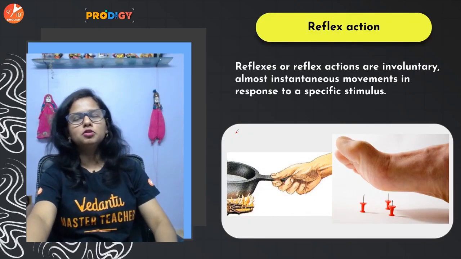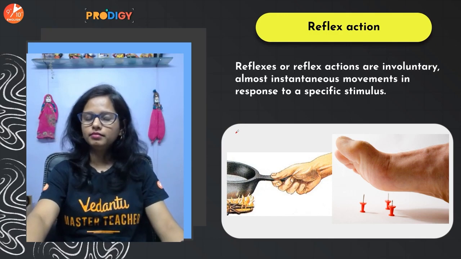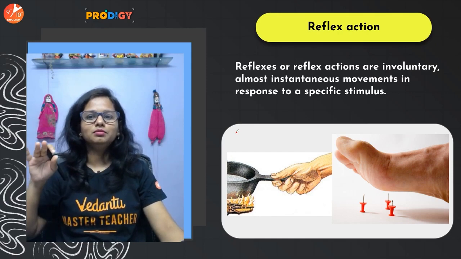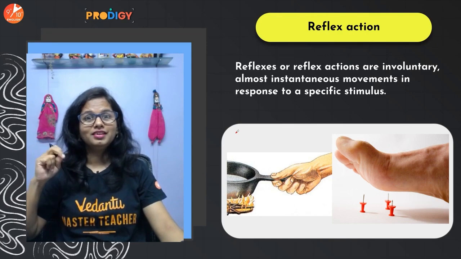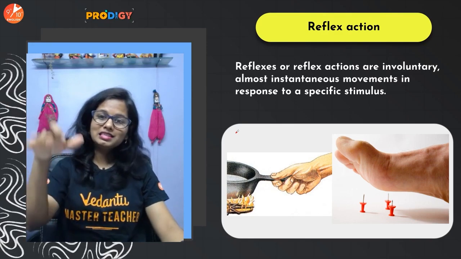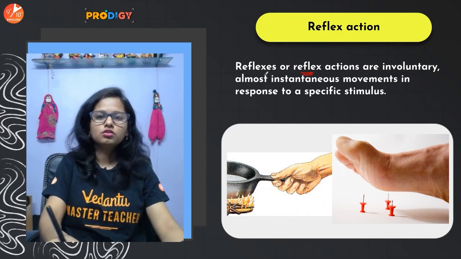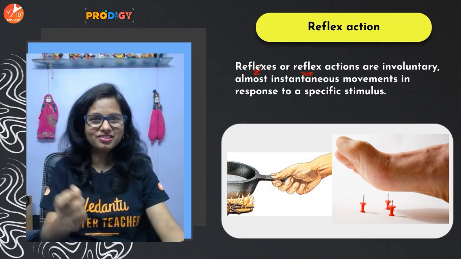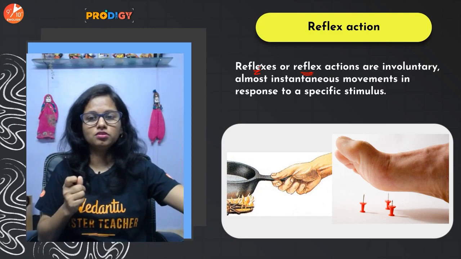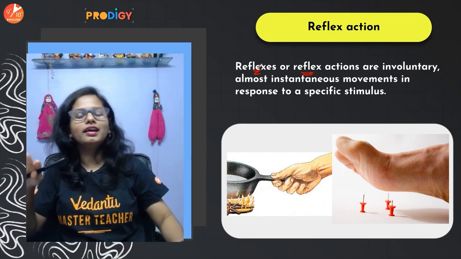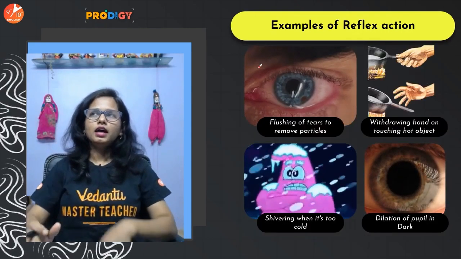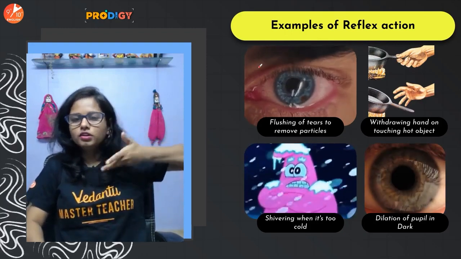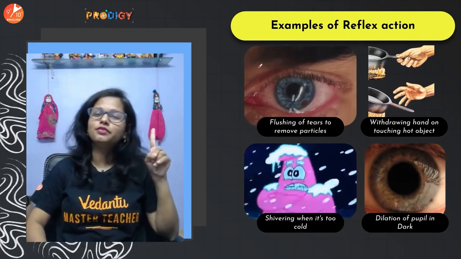Now, as I said, many a times the spinal cord does not bother to involve the brain. Many times the actions need to be very quick, the responses need to be very quick. So that time the actions which are immediate and involuntary in nature, such actions are called reflex actions, also known as the reflexes. Now you understood what I meant by that. So any instant, immediate, involuntary responses towards the stimuli are referred as reflex actions. Now if you ask me examples, when any dust particle enters your eye, water starts flushing down, tears start flushing down, that's a reflex action.